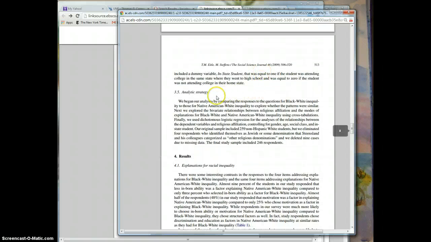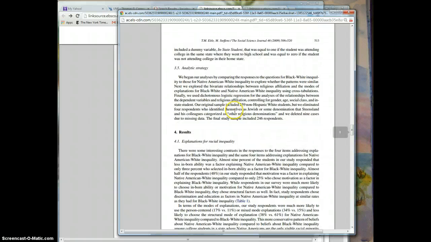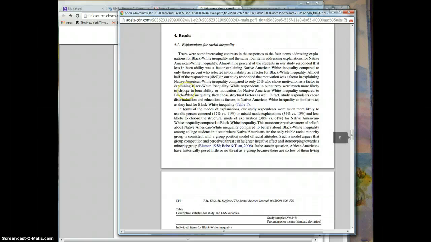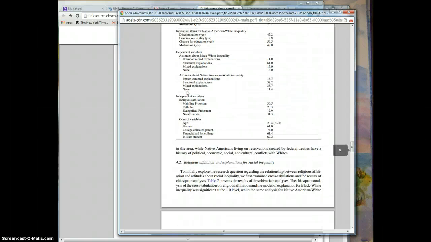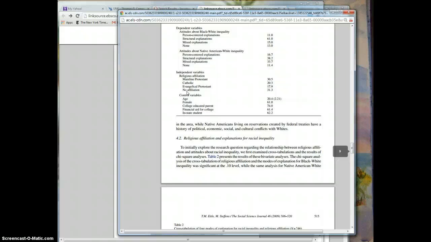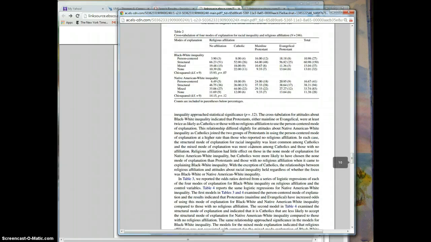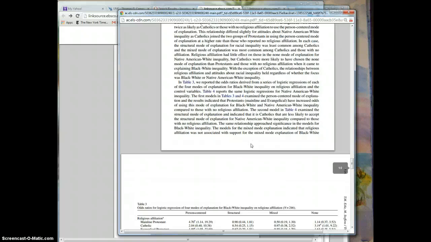Okay, and then they talk about their analytic strategy. Here they start talking about the results. This is for your literature review. This is really where you want to start paying attention because this is what they found. Again, you want to know what did these different people find. So they have religious affiliation and explanations for racial inequality. So they have a whole discussion about the role of religion in viewing race.